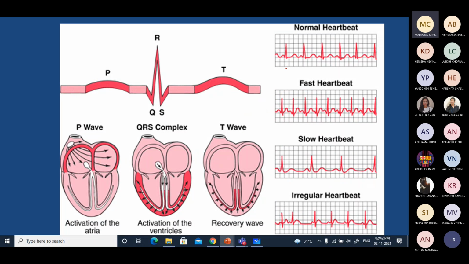One criterion may be the rate, right? How many ECGs are found in a particular minute. If you can count these ECGs within a certain time duration, you can express the heart rate. Based on heart rate, or heartbeats, you may be able to say that there is a fast or slow heart, a beating that is higher or lesser, correct? Or sometimes irregular. That also you can monitor, right?